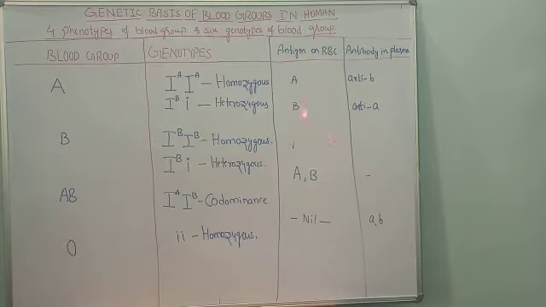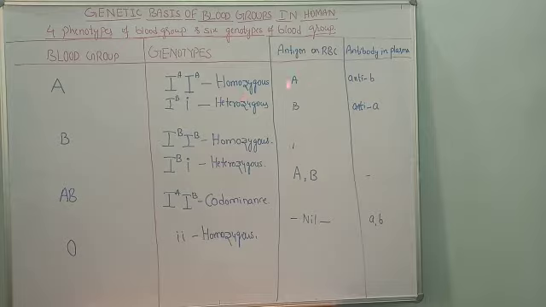Here is a chart showing the possible types of phenotypes and genotypes of human blood. The person who has blood group A has antigen A. Blood group A shows two possible types of genotypes. One is capital IA IA, where both alleles are the same, hence it is a homozygous condition.